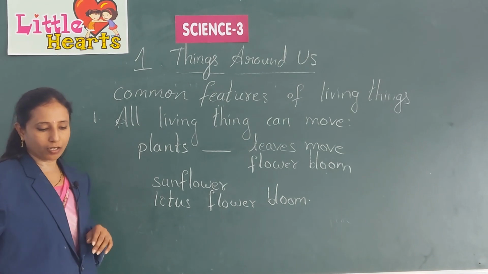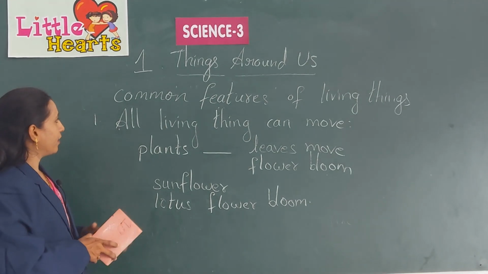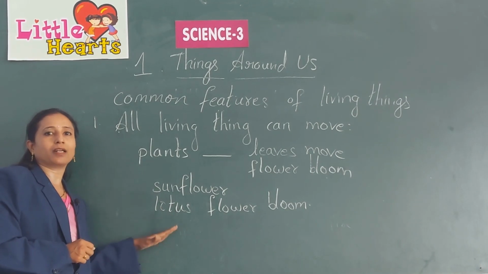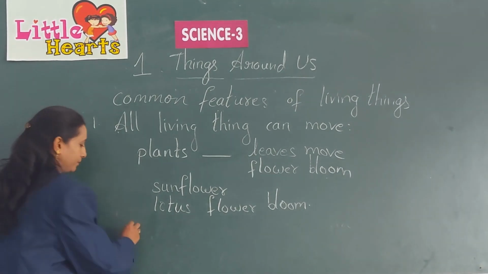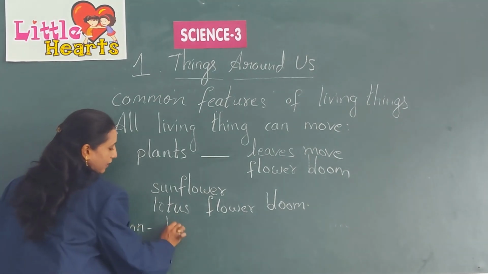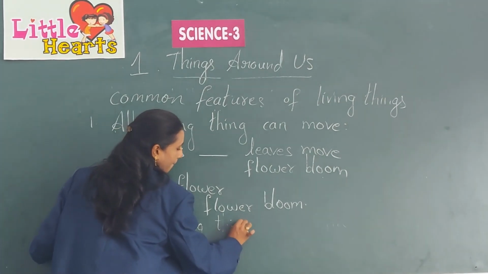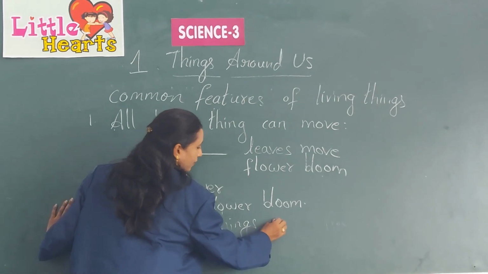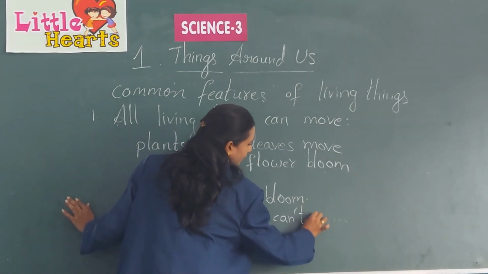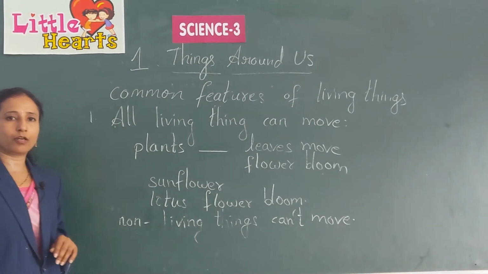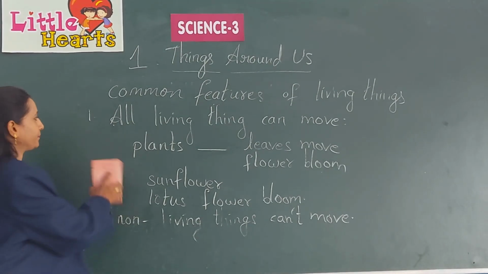When you compare living things with non-living things, non-living things can't move.